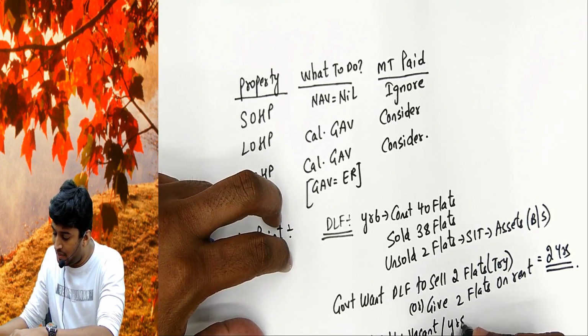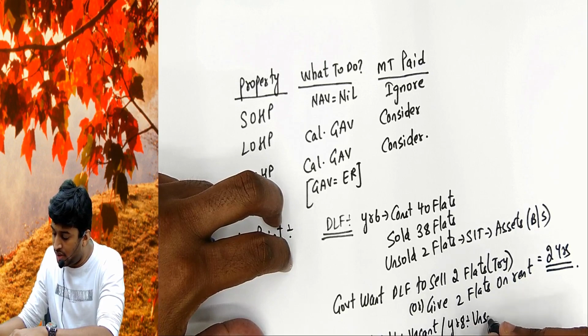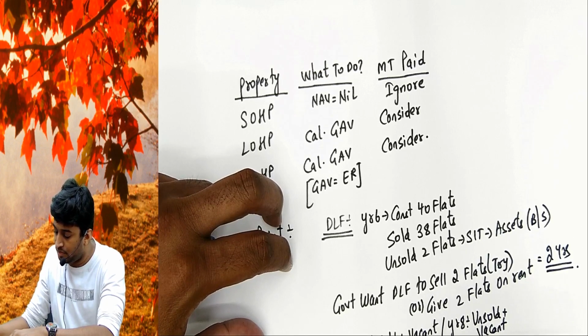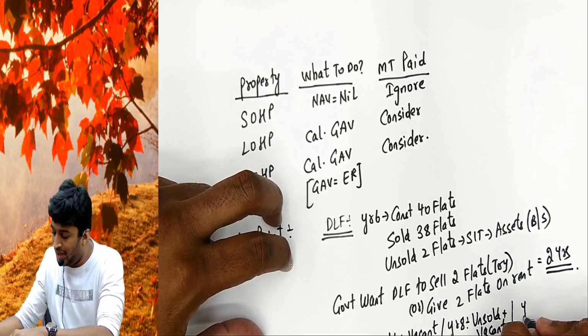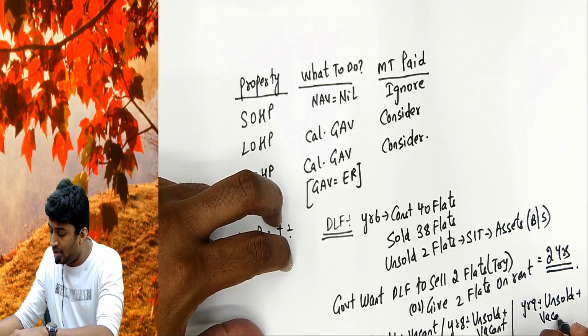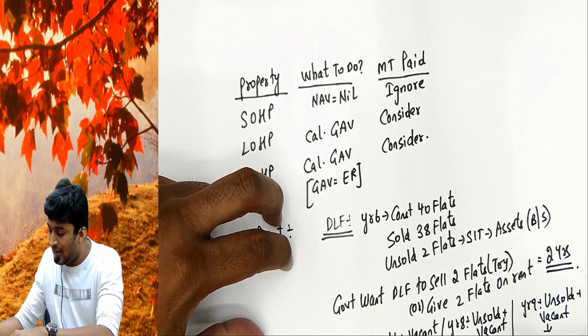Year 8, again it was unsold plus vacant also. Then also we will take NAV as 0. Year 9, again unsold and still it is vacant. We will treat those 2 flats as deemed to be let out property.